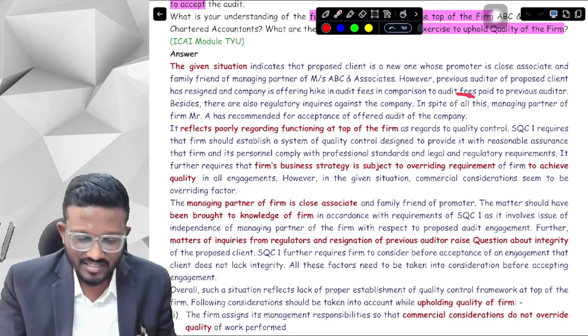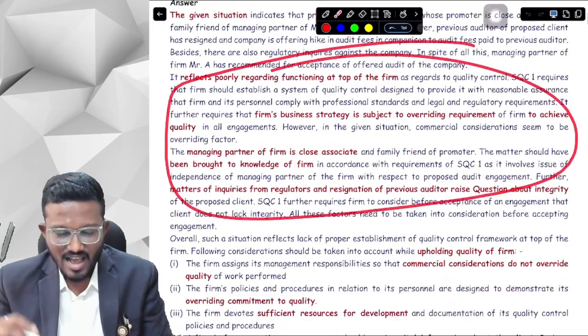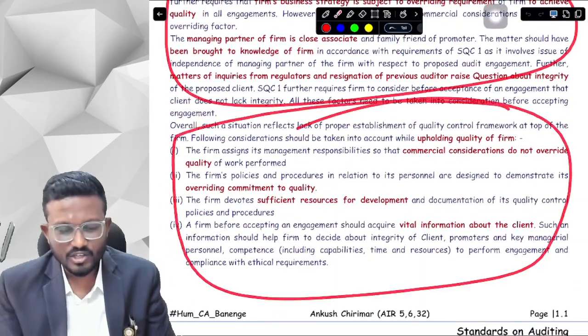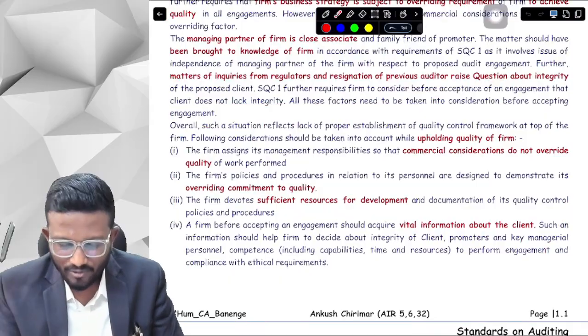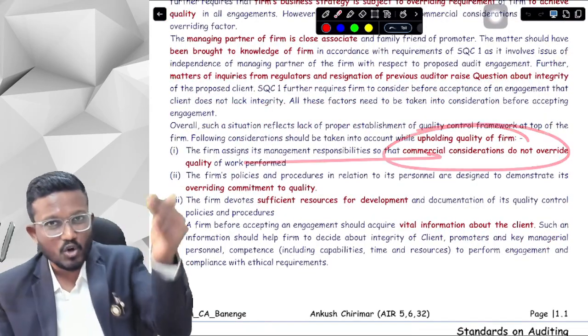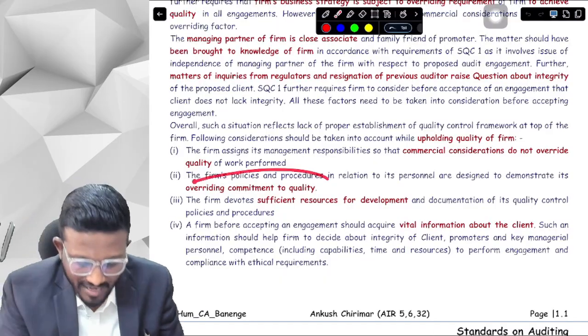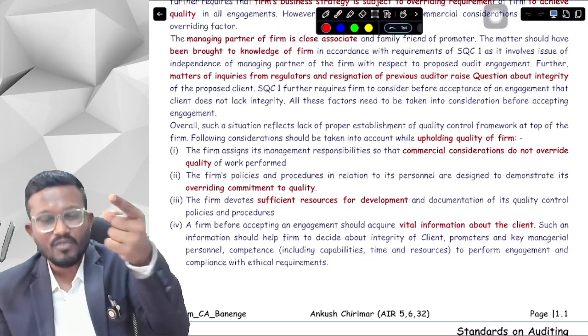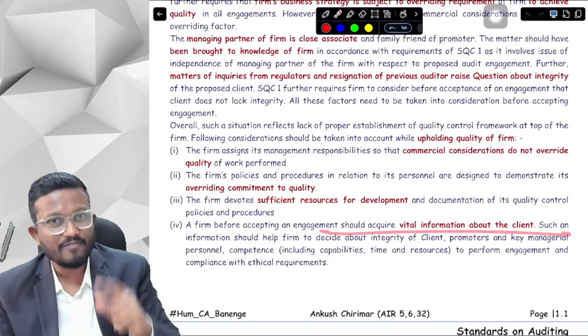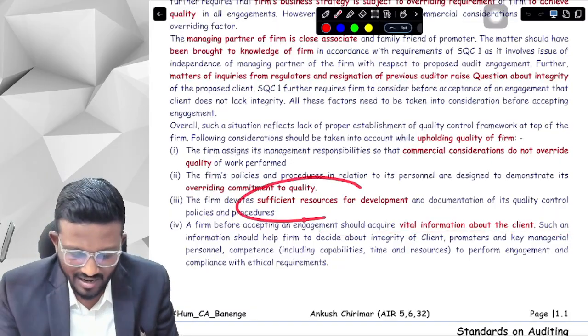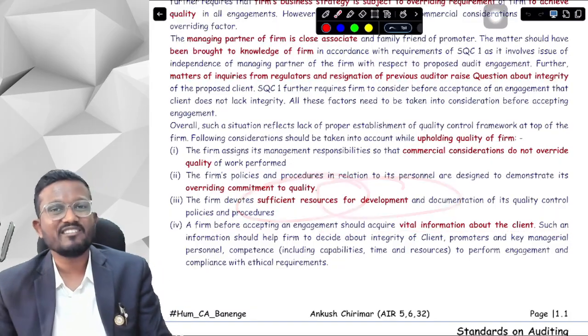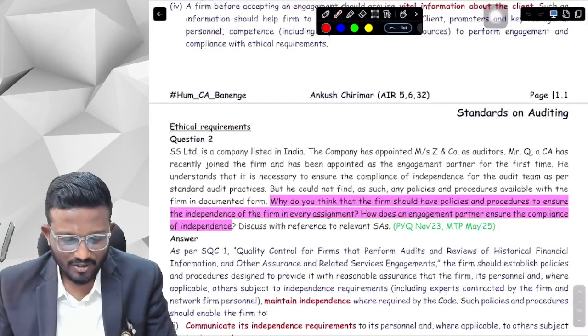Okay, yes sir. So these are some general lines that ICA has written, and the main answer is here. What are the considerations to uphold quality of the firm? That commercial consideration should not override quality, which means that you have an overriding commitment to quality. For quality, you will have to obtain vital information about the client. For obtaining vital information, you will have to deploy your sufficient resources. Okay, yes sir, this was the first question.